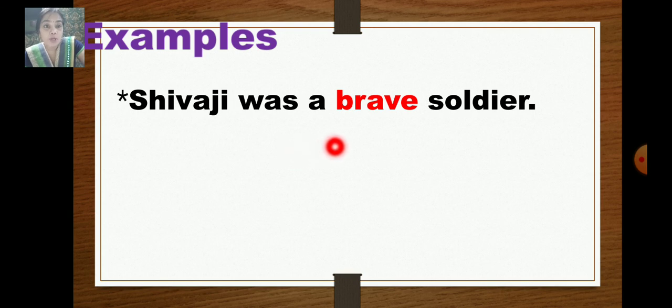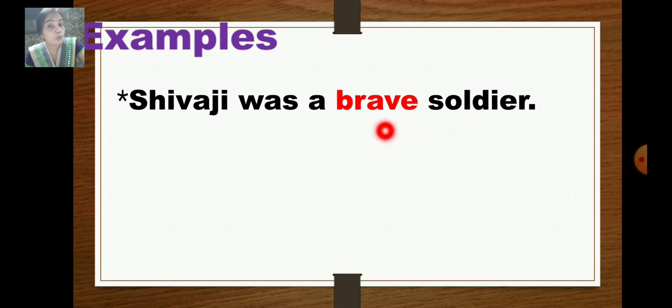Shivaji was a brave soldier. Shivaji is a noun. Shivaji was a soldier. What kind of soldier? Brave soldier. So the word brave describes the soldier.